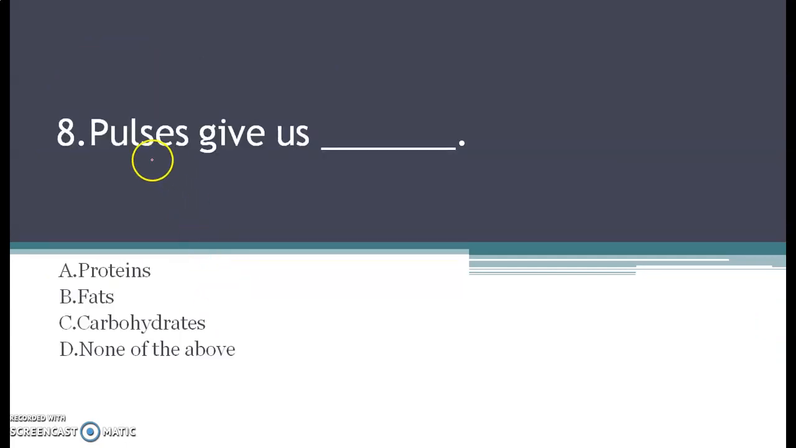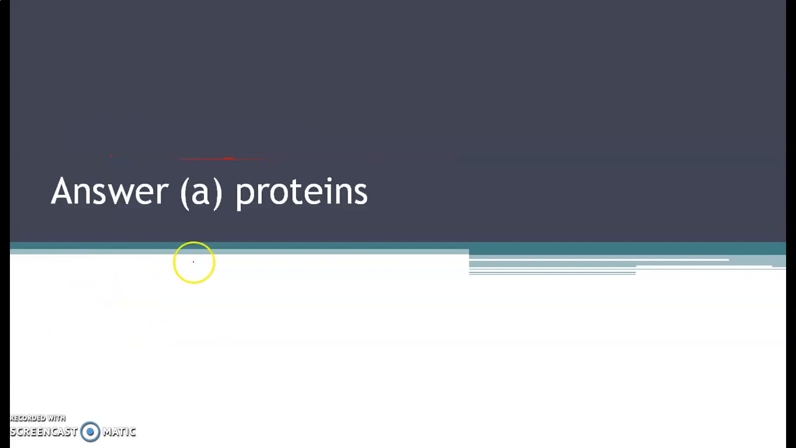Okay. Next question is, pulses gives us, and our options are A, proteins, B, fats, C, carbohydrates, and D, none of the above. This is quite a simple question. Pulses gives us what? Which type of nutrient we get from pulses? So the correct answer for this question is option A, that is protein, and we know very well proteins are the bodybuilding materials. Specifically, we get the good source of proteins are pulses.